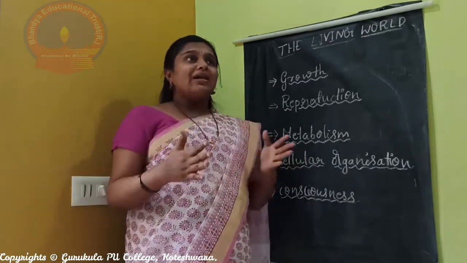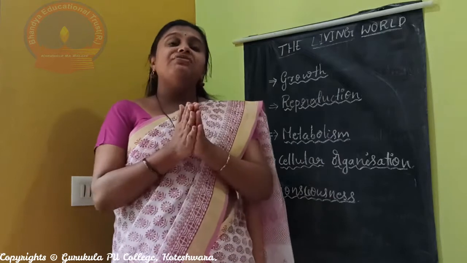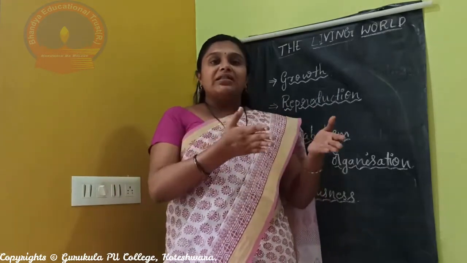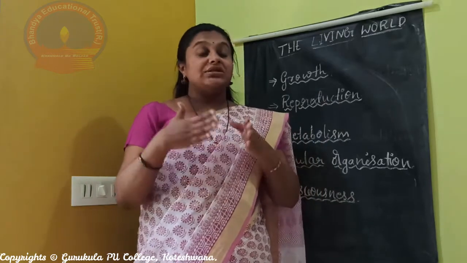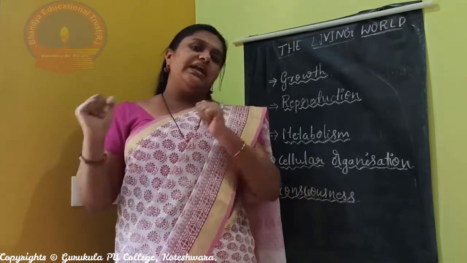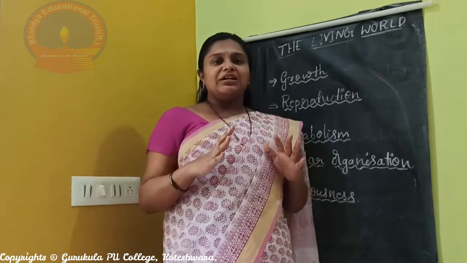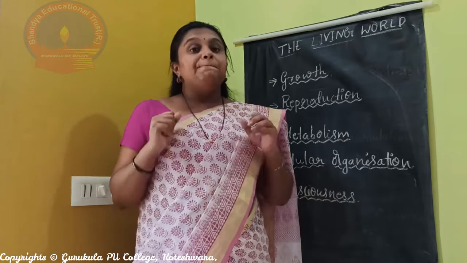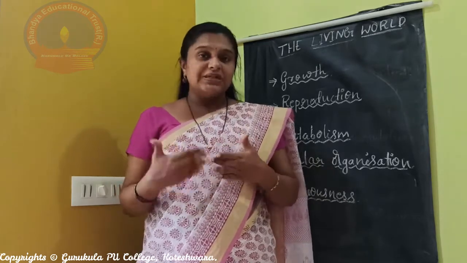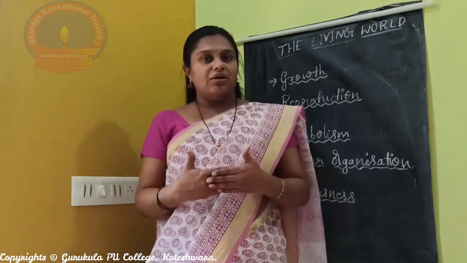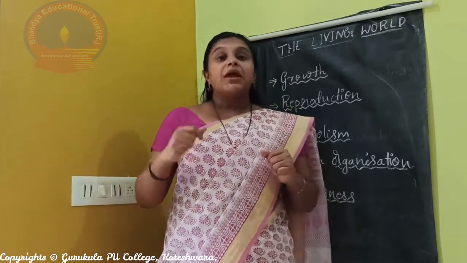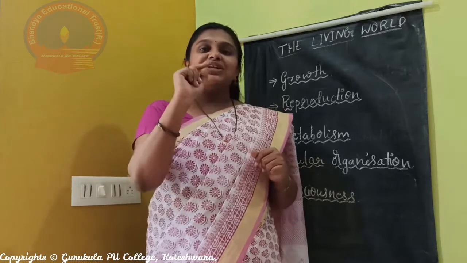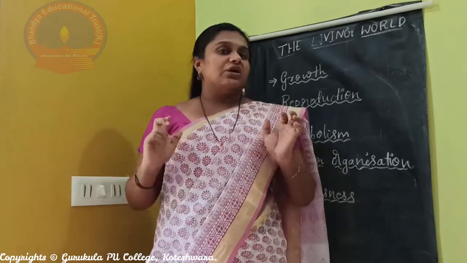See, we can divide the characters into 2 types. One is the essential character, second one is the defining character. Essential character means a living organism should have this character, but it is not compulsory. Usually living organisms show those characters, but a defining character should hold true for each and every individual without exception.